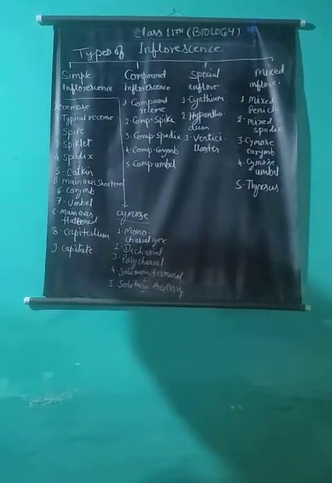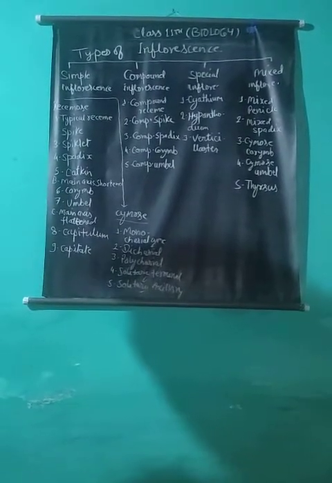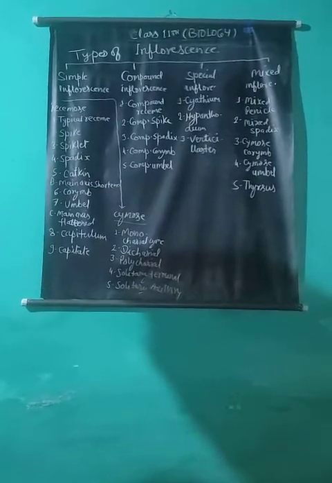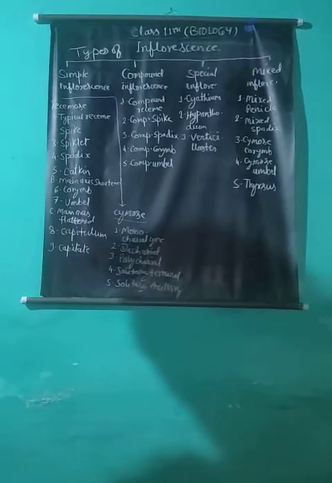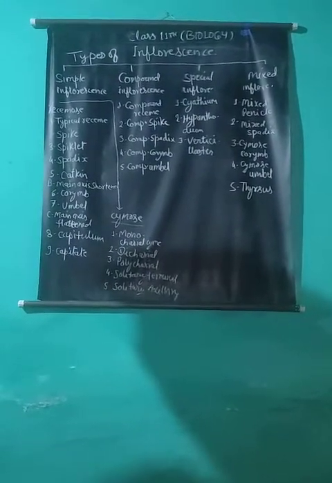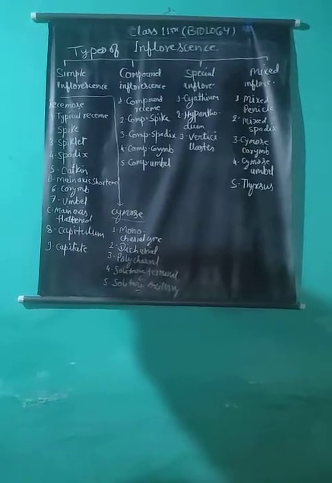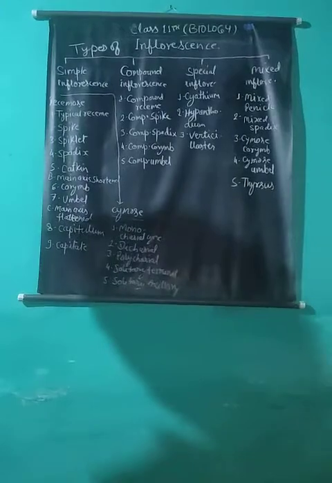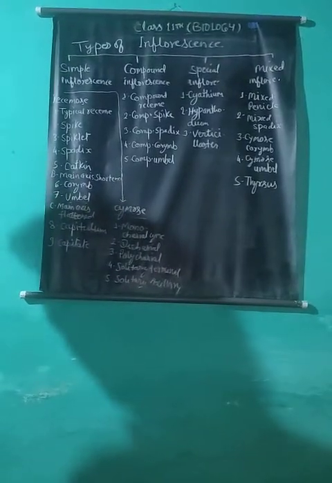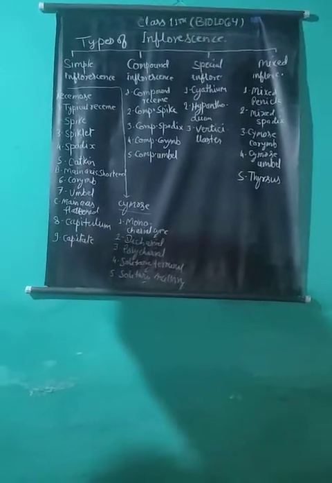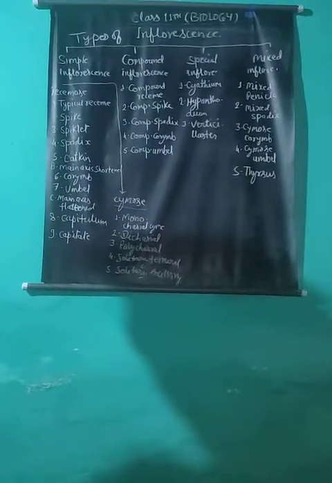Racemose inflorescence. This type of inflorescence is also known as indefinite inflorescence. Here, the flower is not borne at the apex of the floral axis or peduncle. It grows indefinitely. The racemose type has the characteristic that there is no limit of growth of the peduncle because its terminal bud does not produce a flower.